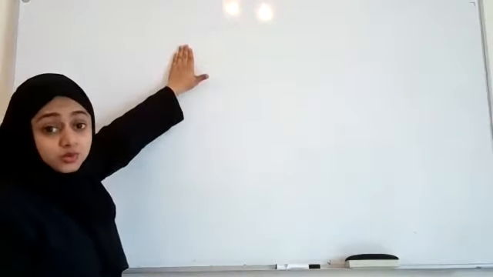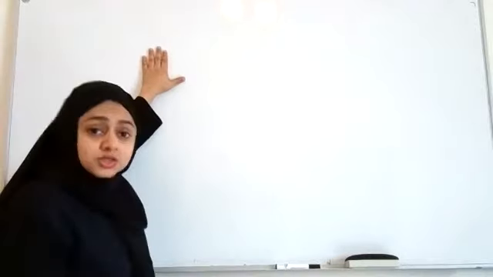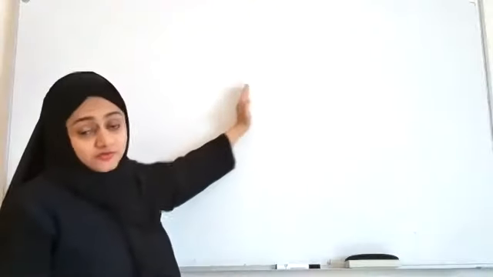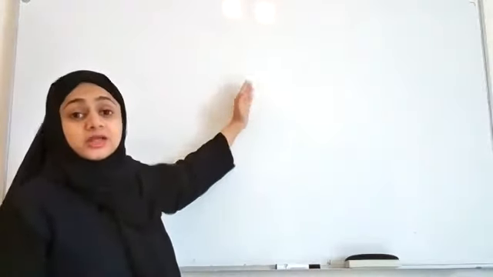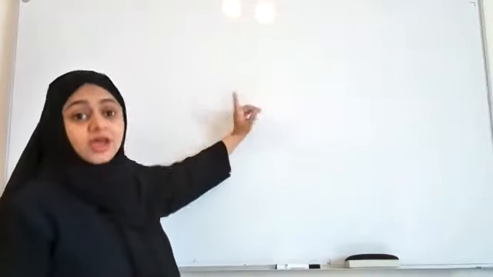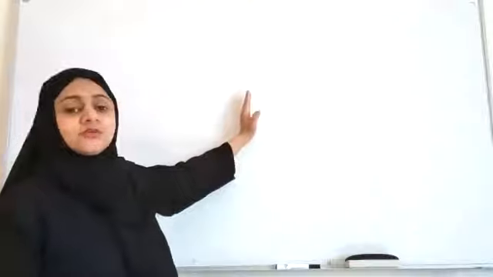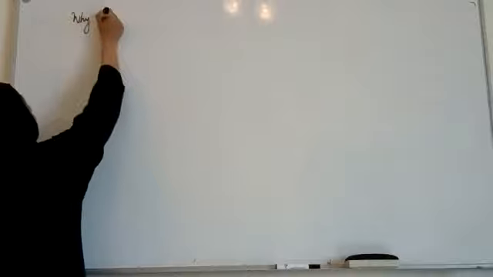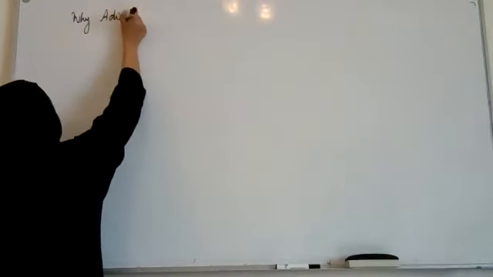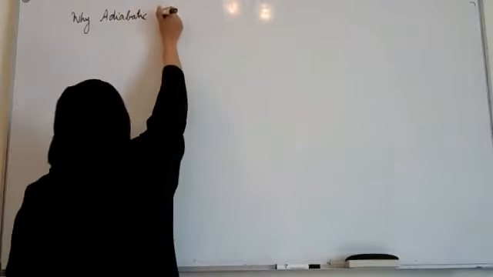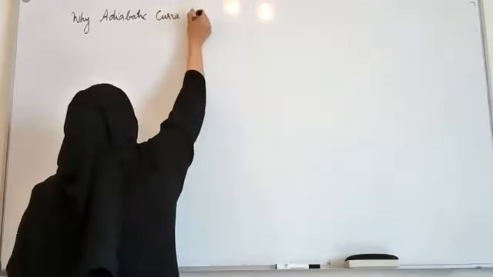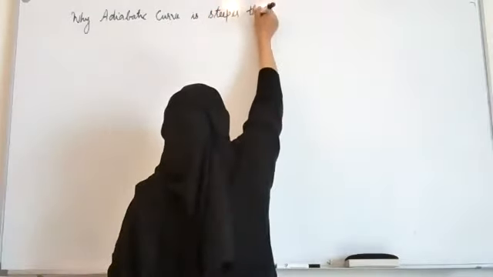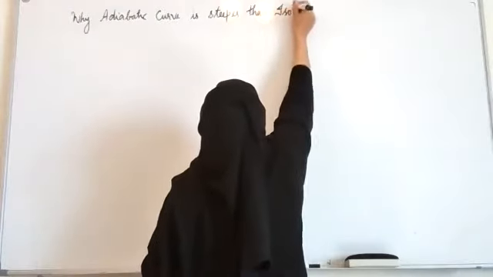So we are considering two cases. One is isothermal change, the other one is adiabatic change, and we will see the PV graph for both, and we will try to find the slope of both of those graphs and compare them, and there we will get the answer for our question: why is the adiabatic curve steeper than the isothermal curve?